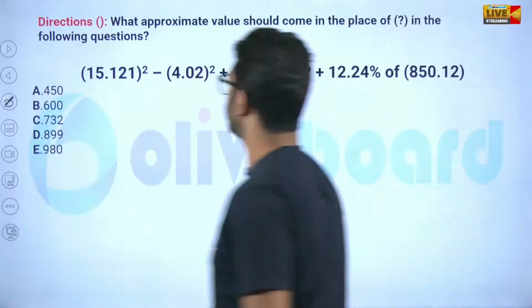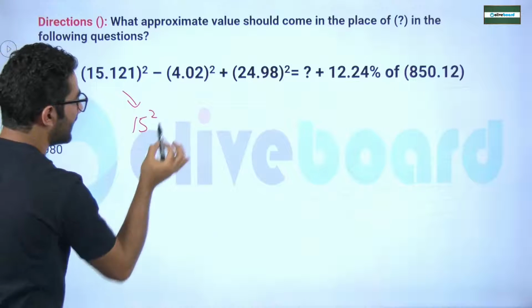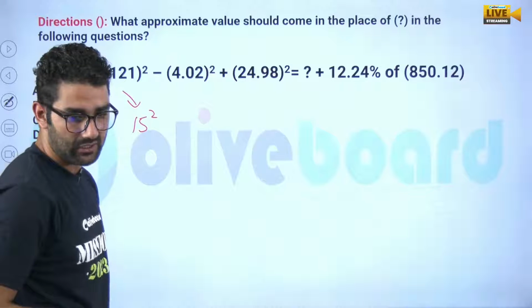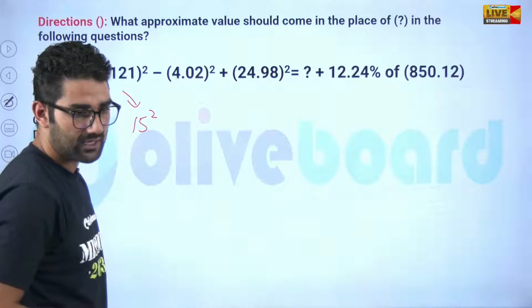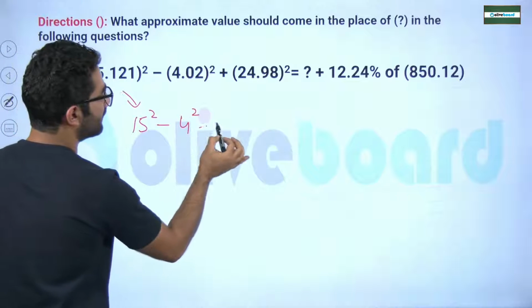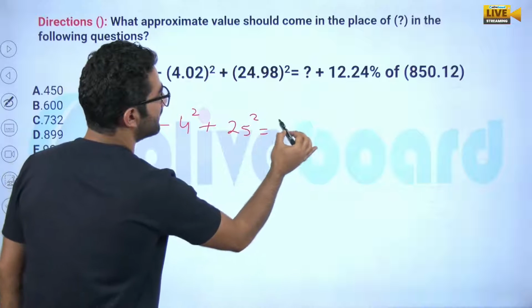This is also based on approximation. It is close to 15. Can I write it is 15 square? Go for it, my dear. Answer is given by only Abhi and Pulkit, 732. 732, my dear. This is close to 4. Can I write it is 4 square? It is close to 25, 25 square. And this is nothing but x.